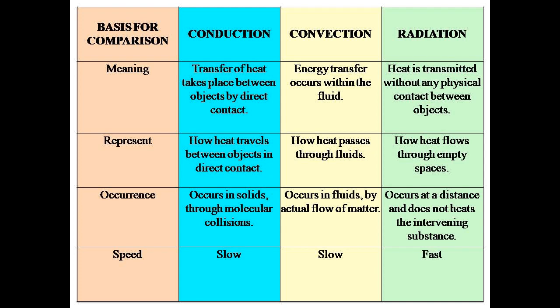In radiation, heat is transmitted without any physical contact between objects. Conduction represents how heat travels between objects in direct contact with each other. Convection represents how heat passes through fluids, while radiation represents how heat flows through empty spaces or vacuum.